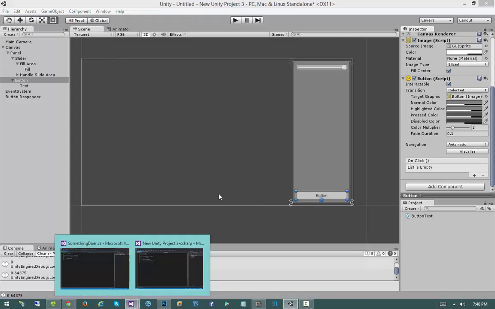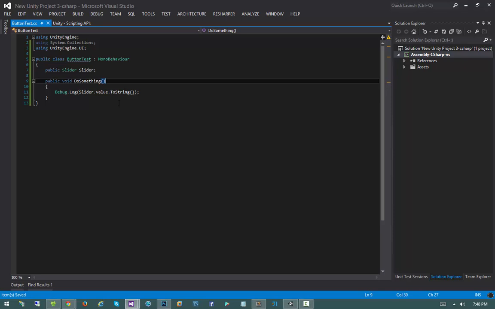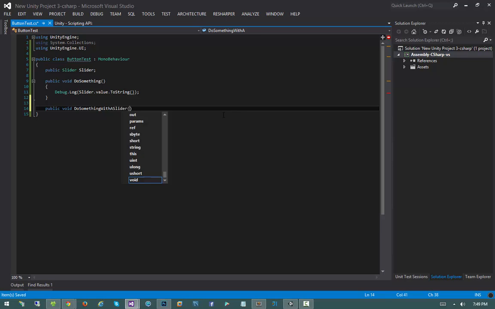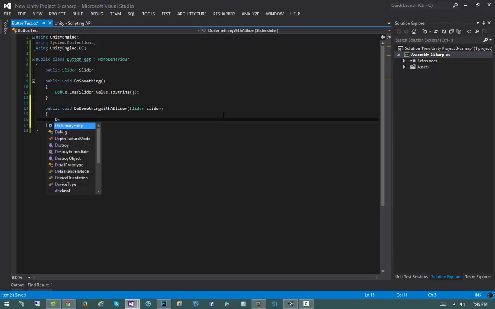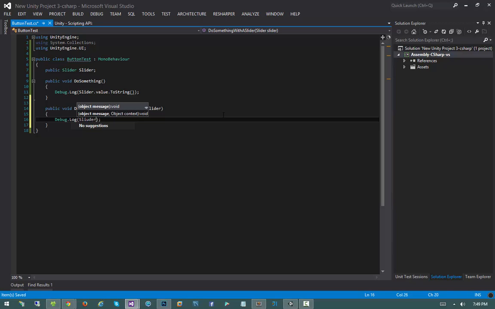I'm going to go back into code, and up here in my button test, I'm going to create another method. I'm going to say public void DoSomething with a slider. And then I'm going to just print out slider.value.ToString.